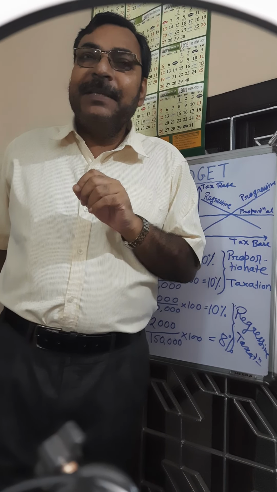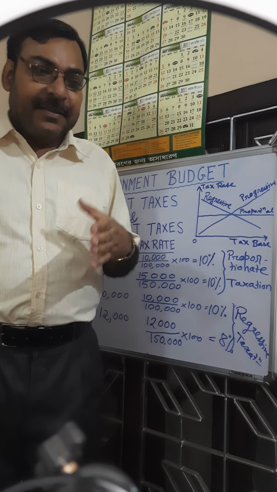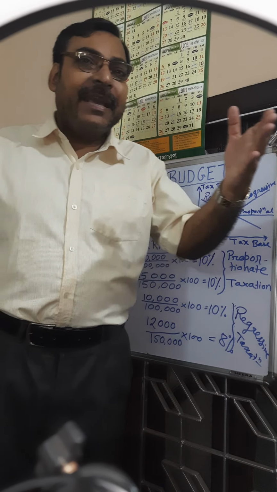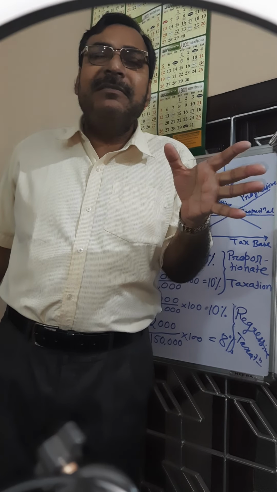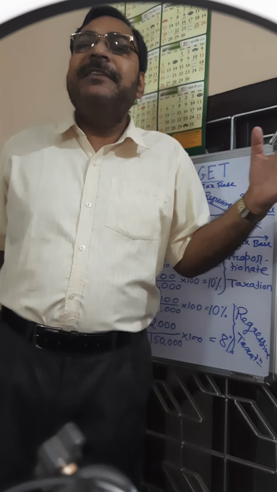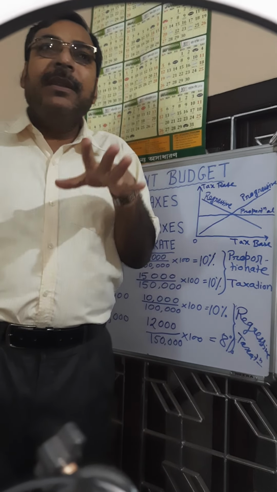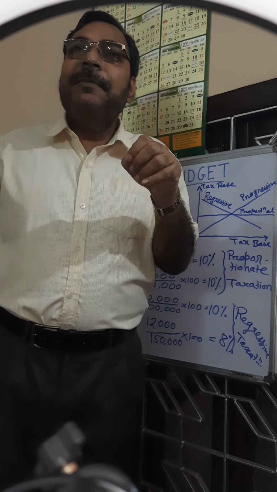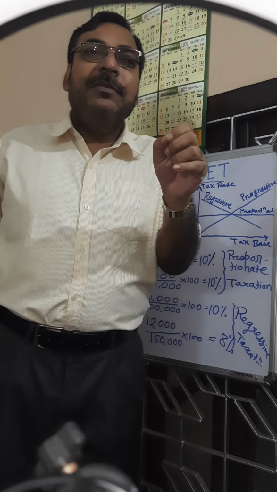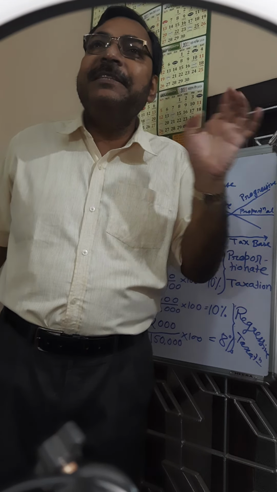Example, in earlier days different types of indirect taxes were being collected: sales tax, excise duty, customs duty, different types of indirect taxes in different stages of production and distribution. But nowadays only one nation, one tax formula is being followed, and indirect tax means goods and service tax, GST, is being calculated.